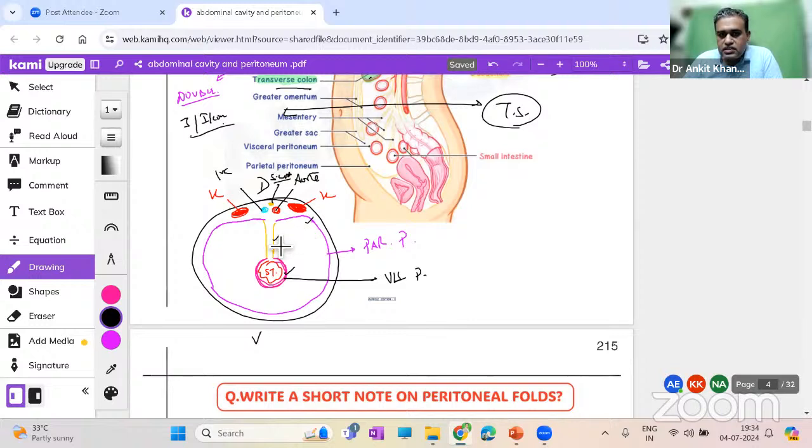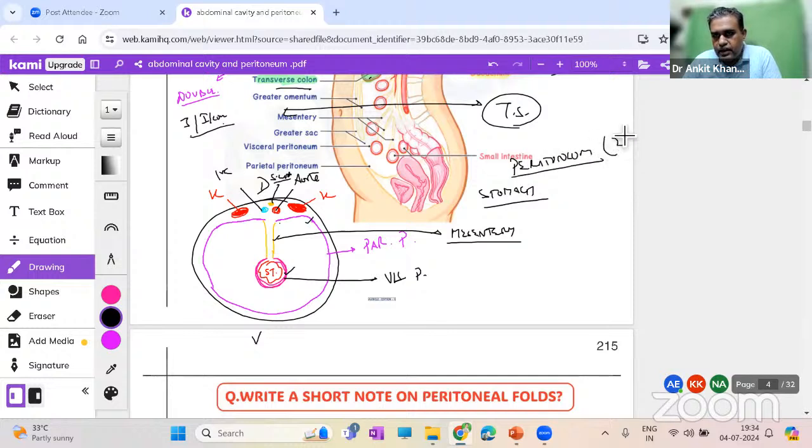And this orangish part, which is connecting the parietal to the visceral, is what we can call a mesentery. It depends on which organ it is. This double-layered fold of peritoneum, if it is joining the stomach, we normally call it omentum.